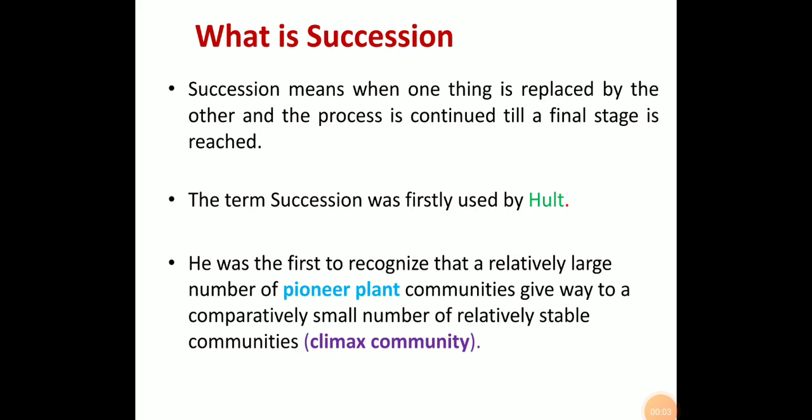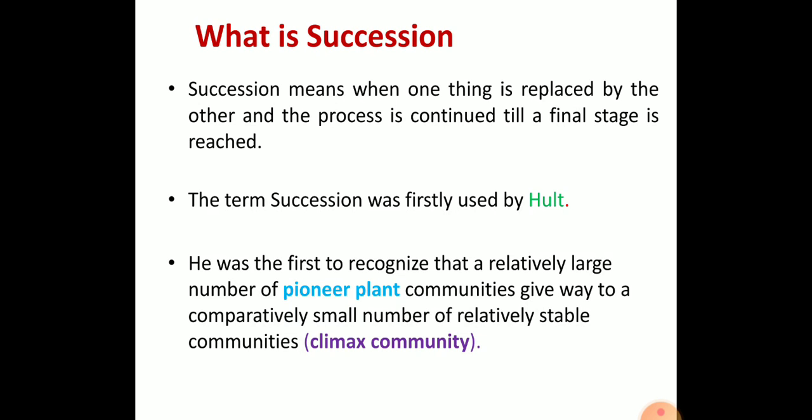Hello friends. In the previous classes of ecology, we have discussed the ecosystem concept, and the structure and functions of the ecosystem. Let us continue with another concept, that's ecological succession. First, let's go to the term succession. What is meant by succession?